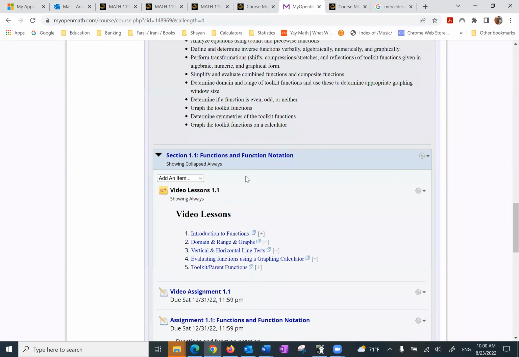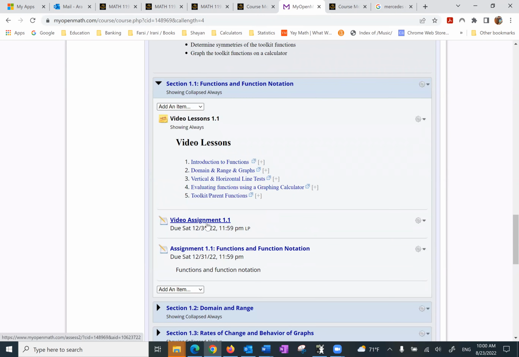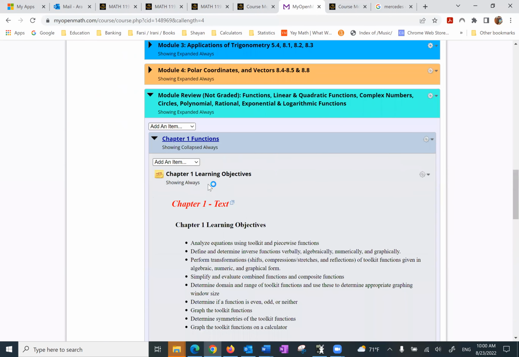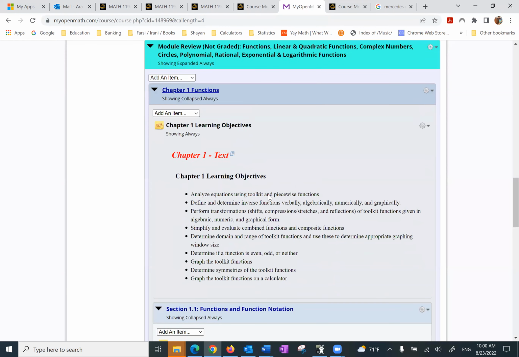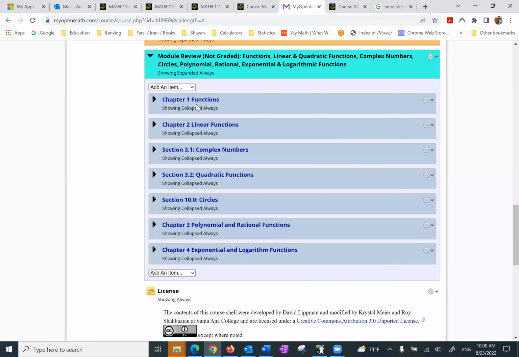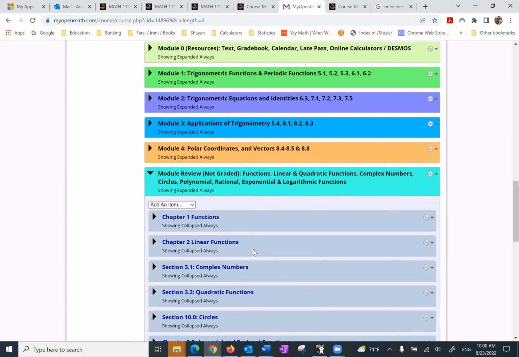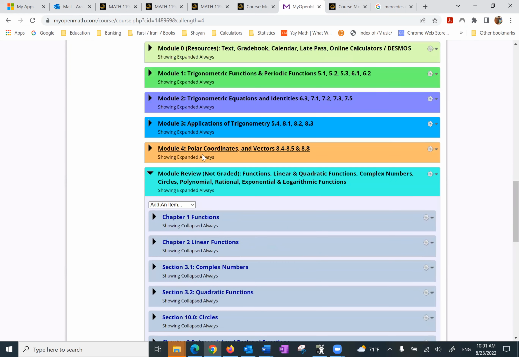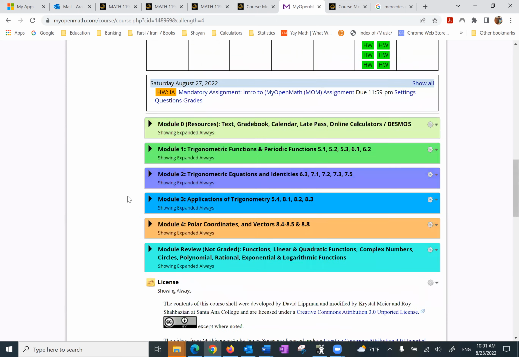Okay, for example, chapter 1, it gives you the section number, it gives you some video lessons, it gives you a video assignment, it gives you the assignment. I highly recommend that you look at this module review, which is not graded, and see what it covers. Let me close this up. See, you have functions, linear functions, complex numbers, quadratic functions, circles, polynomials, exponential and log functions. So these are the stuff that you're supposed to know, because we are looking at trigonometry. And anytime you feel uncomfortable, please come and review right here. So I wanted to cover that.